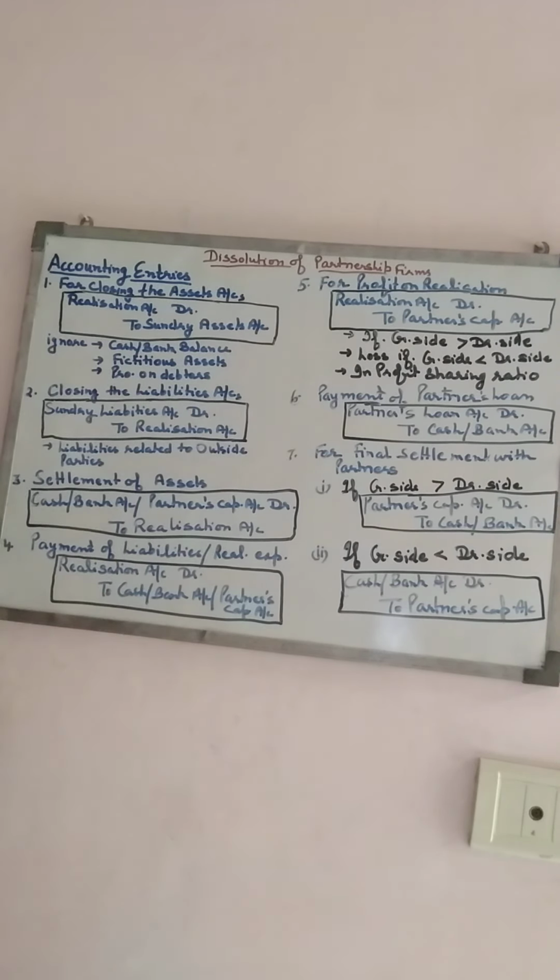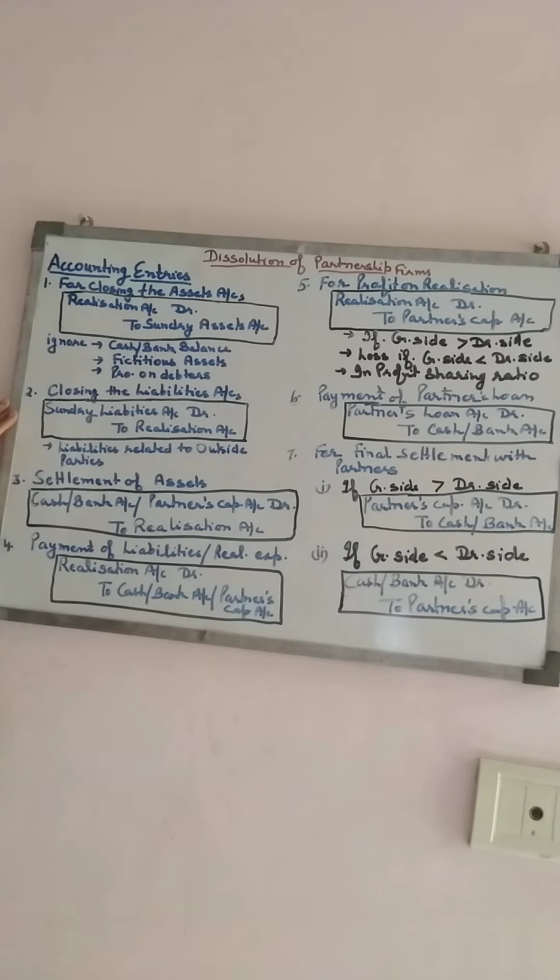Or any provision which is given on the debtors will be shown on the credit side of the realization account. So all the remaining assets like furniture, machinery, building, debtors will be shown on the debit side of the realization account. So the entry will be realization account debit to sundry assets account. All the amounts related to the assets will be shifted to the realization account.